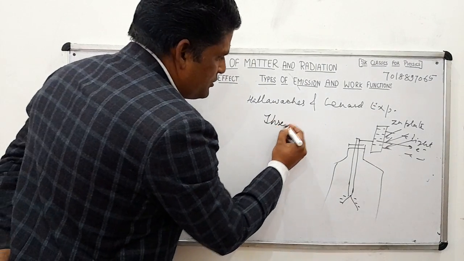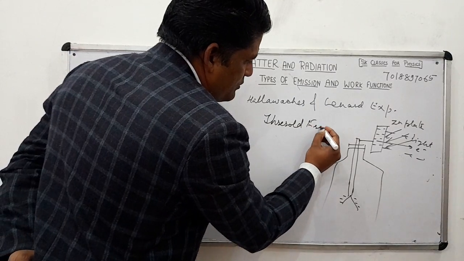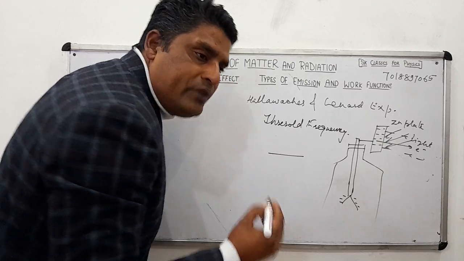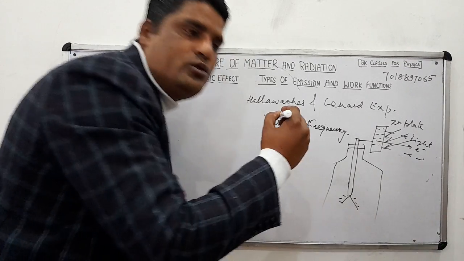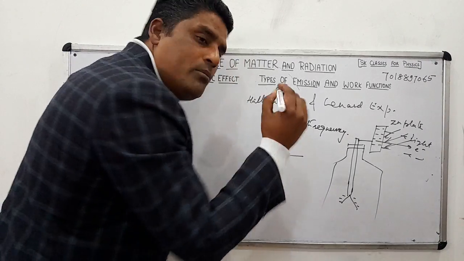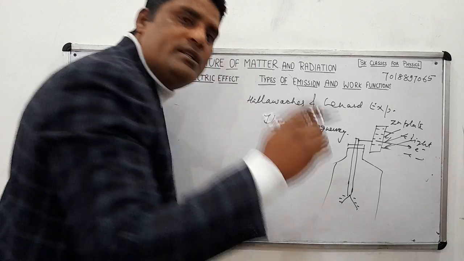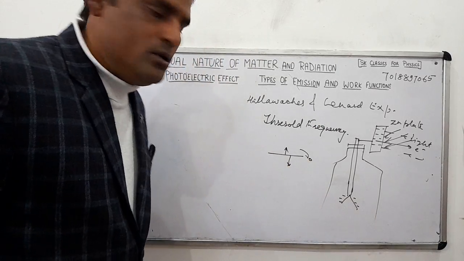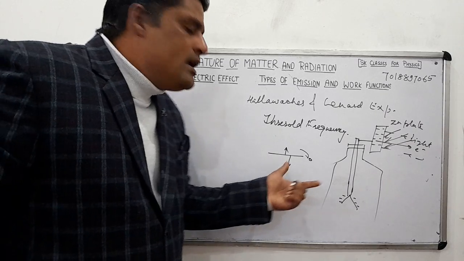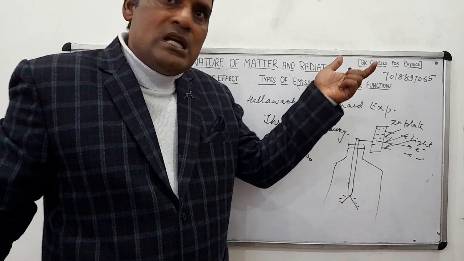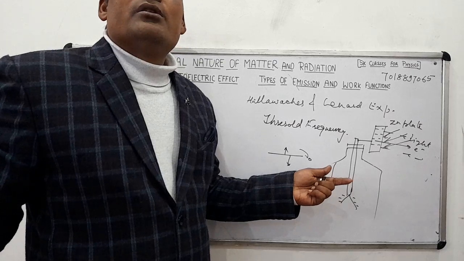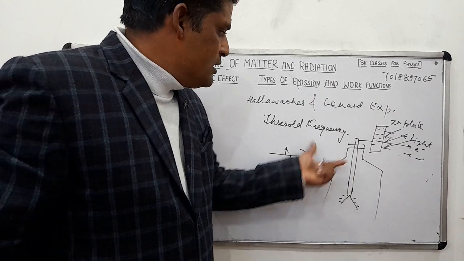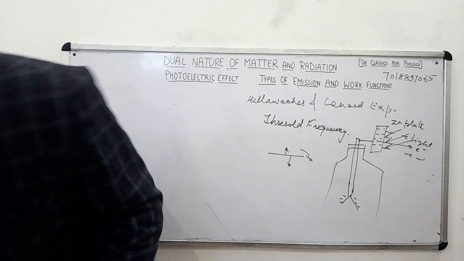Threshold frequency means the frequency above which the photoelectric effect will take place, and below which the photoelectric effect will not take place. We will discuss it later.